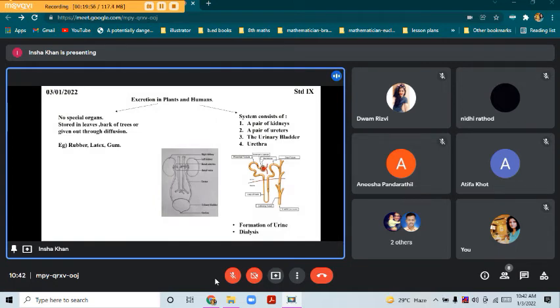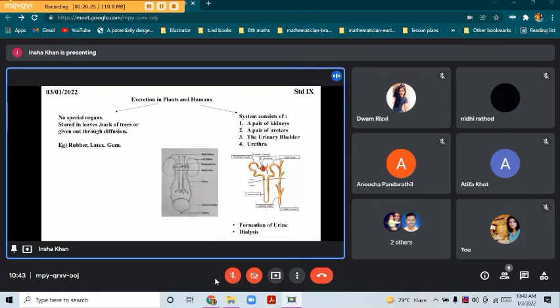Then in human excretion, we saw the parts that is a pair of kidney that is bean shaped. It is two in pair. The right one is lower than the left one. Then we learnt about the pair of ureters. It is two in pair. It is connected towards the urinary bladder. It carries the urine. Then we learnt about urinary bladder, the pear shape, that is they have muscles and hence we can control the urination, and from urinary bladder the urine is passed to urethra from where the urine releases from our body.